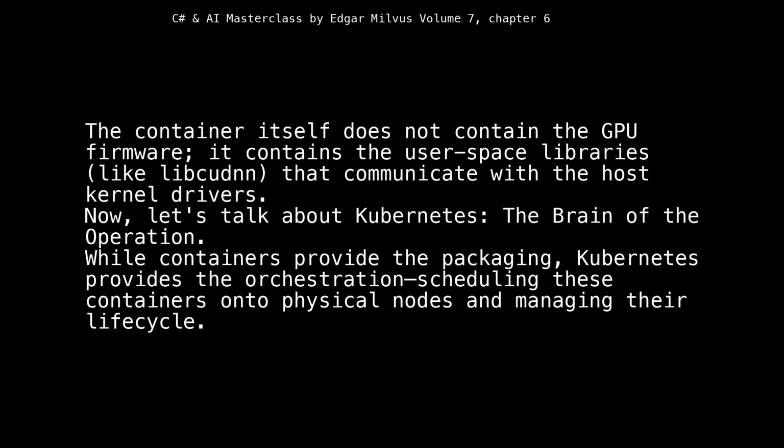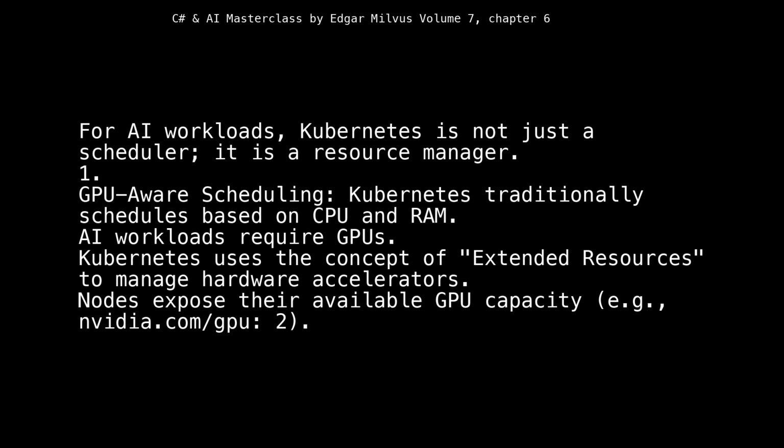Now, let's talk about Kubernetes, the brain of the operation. While containers provide the packaging, Kubernetes provides the orchestration, scheduling these containers onto physical nodes and managing their lifecycle. For AI workloads, Kubernetes is not just a scheduler, it is a resource manager. 1. GPU-aware scheduling. Kubernetes traditionally schedules based on CPU and RAM. AI workloads require GPUs. Kubernetes uses the concept of extended resources to manage hardware accelerators.